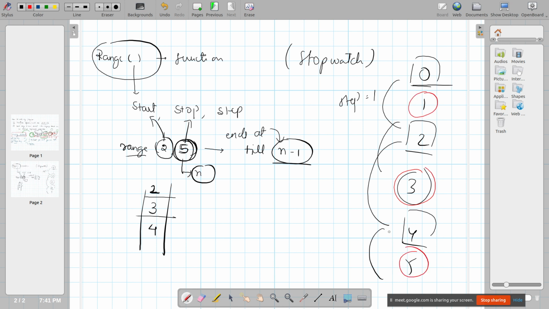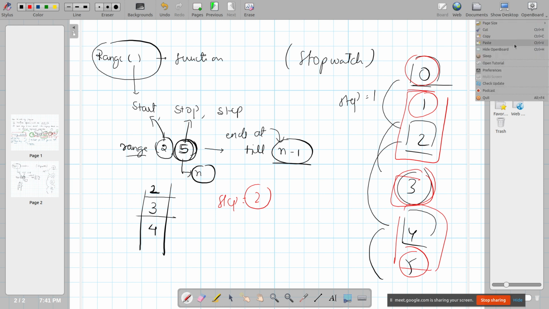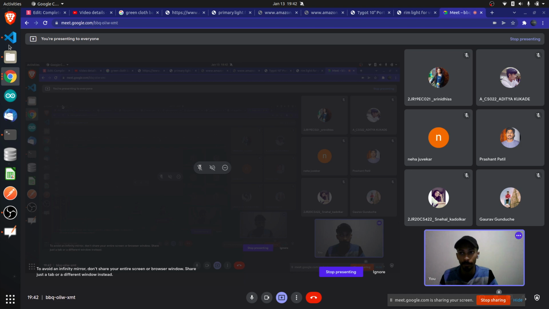And step can be used for also reversing it. So if I write step as 2, then what it will do? It will print 0, it will skip this 2, it will print 3, it will skip this 2. Is this clear? What is the use of step?